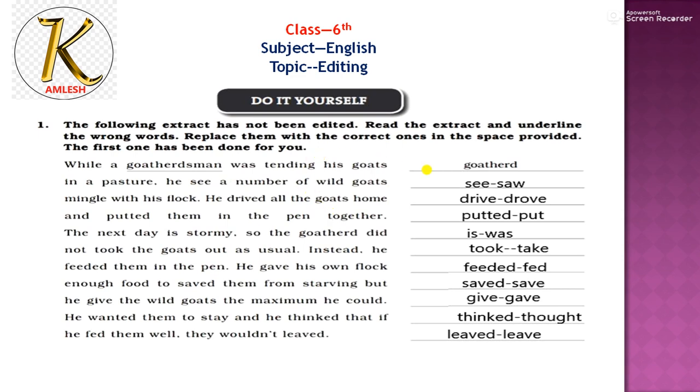So he drived all the goats home. Not drived, he drove, because the three forms are drive, drove, driven. So first of all, exactly, drive, drove, driven. Before solving this paragraph, I would like to show the three forms, because you will again get confused about the three forms.